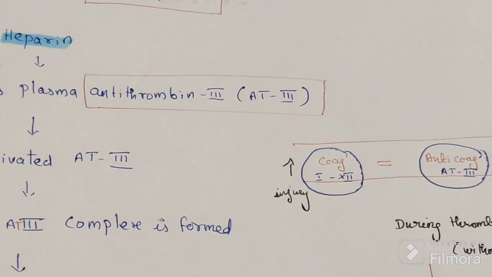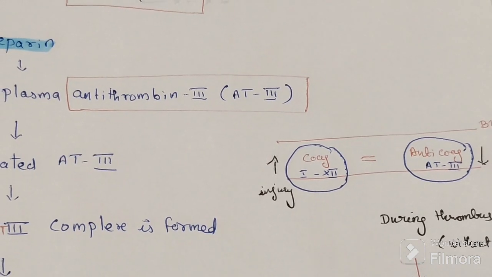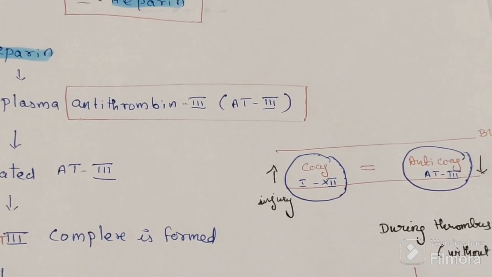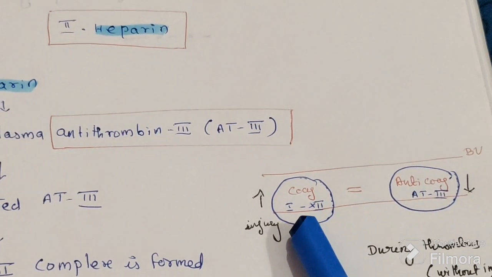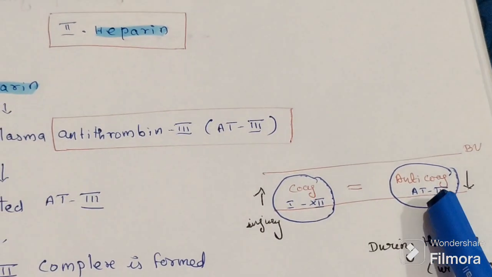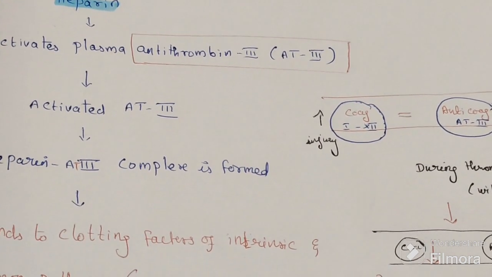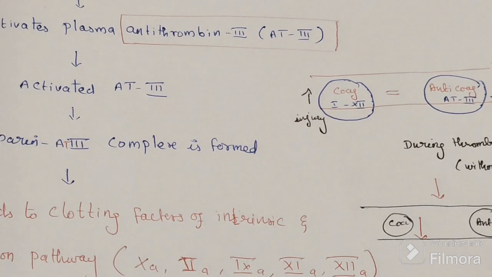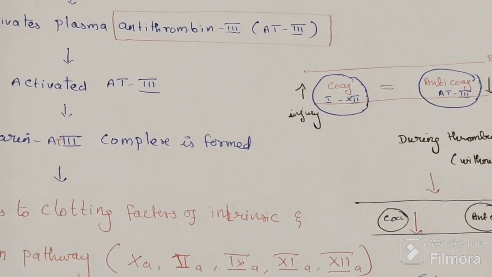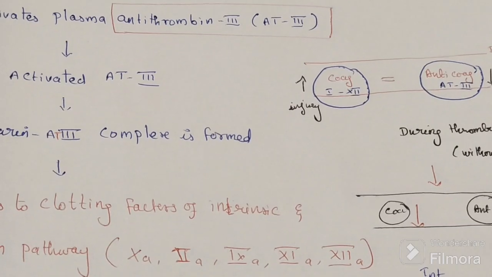There is a balance, but if there is any injury, if I have any cut here, the coagulatory factors will increase and the anticoagulatory factors will decrease. So an imbalance will occur, coagulation will occur and anticoagulation will not. In normal blood vessels they are equal.